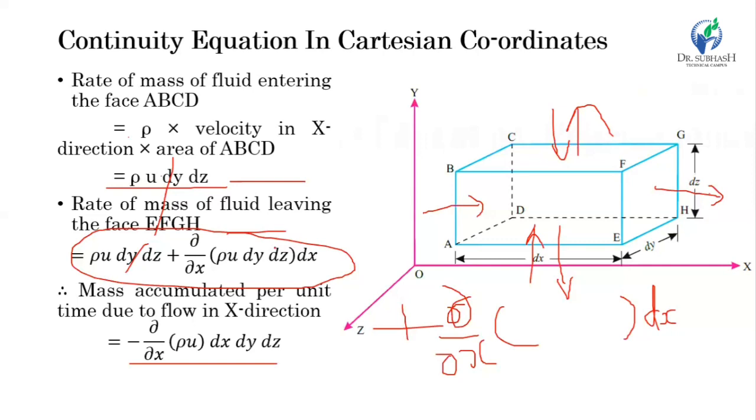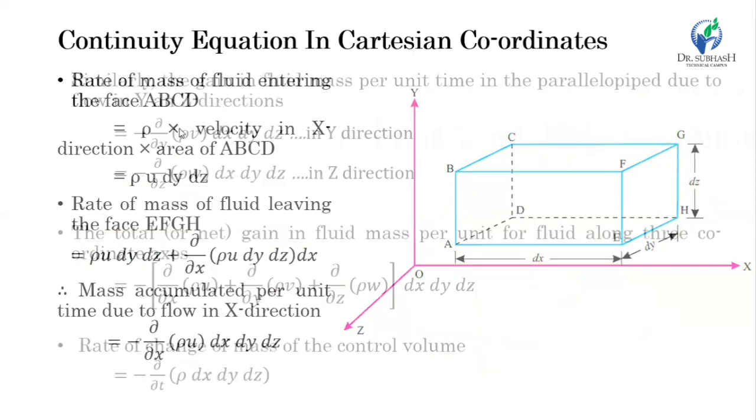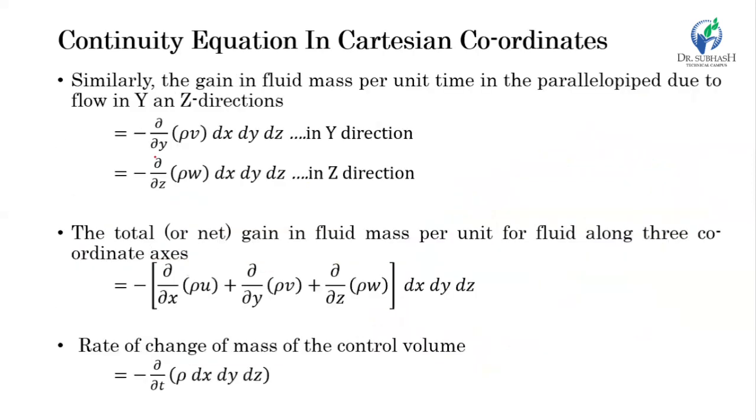So in this way we can calculate the mass accumulation in the x, y and z directions. Here we calculated the accumulation of mass in the y direction and in the z direction. By summing all these three, we get the total accumulation in the control volume, which is noted here like this.